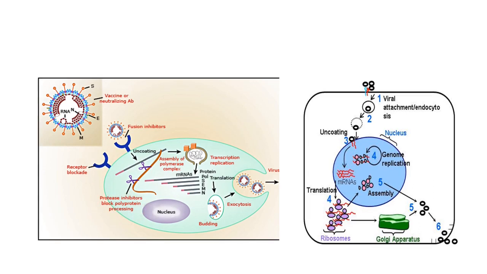Okay, here I would like to tell you about a drug called Remdesivir. Remember, Remdesivir is nothing but an adenine analog. Now before we discuss how it works, if you see the virus on entering the human cell, there is uncoating, and this uncoating leads to release of the RNA.